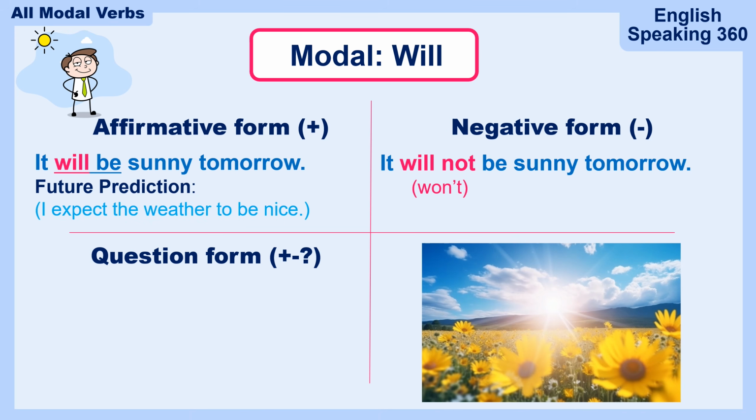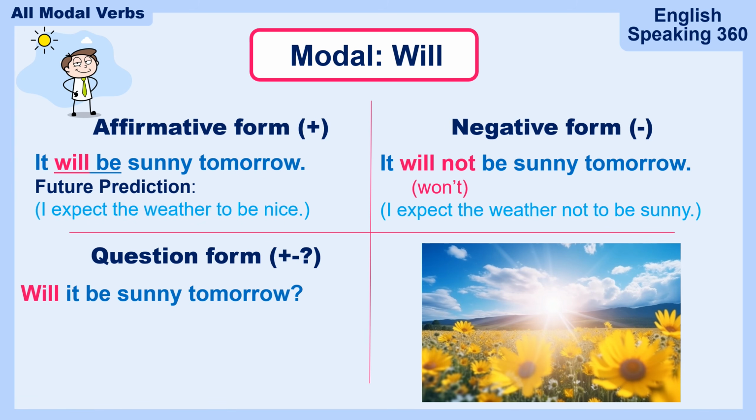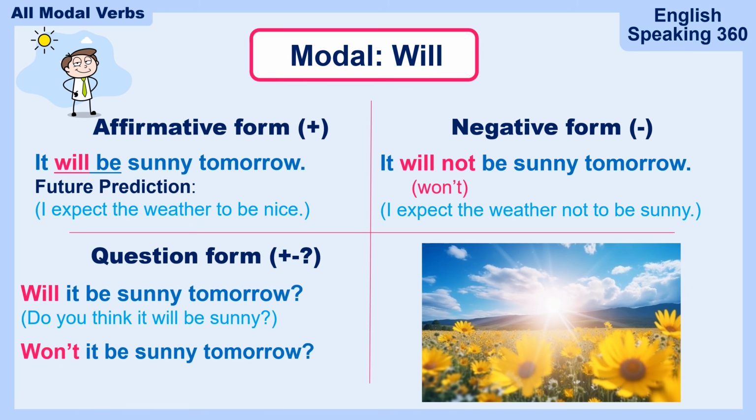It won't be sunny tomorrow. It won't. Will not is not willn't. It's won't. It means I expect the weather not to be sunny. What's the question form? Will it be sunny tomorrow? Great question. Do you think it will be sunny? That's what it means. Will it be sunny tomorrow? Won't it be sunny tomorrow is the negative question.